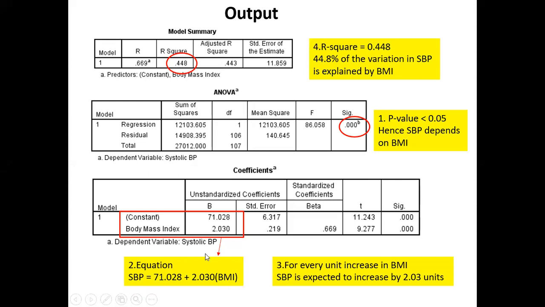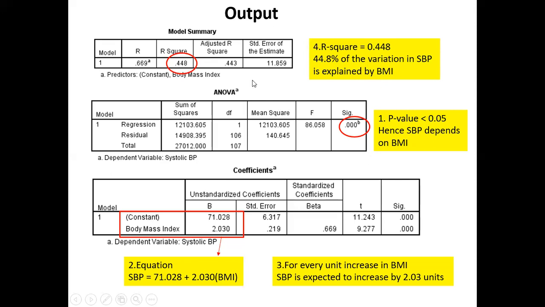So we write the equation, right? Constant, that's your A, this is your B. Step number 3, explain the B. For every unit increase in BMI, BP is expected to increase by 2.03 units. Number 4, R square equals 0.448, which means 44.8% of variation in BP is explained by BMI.